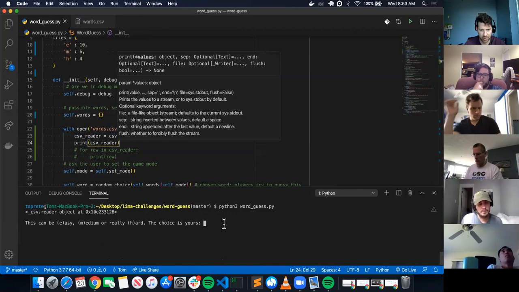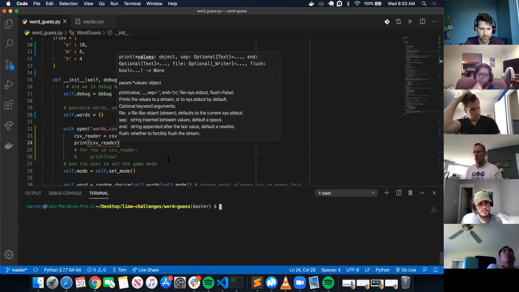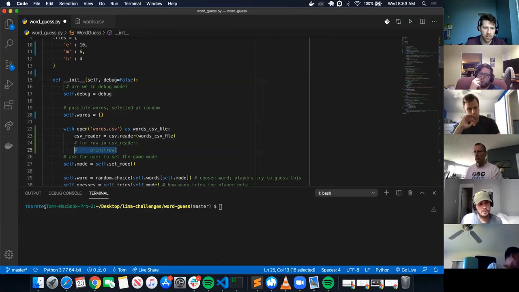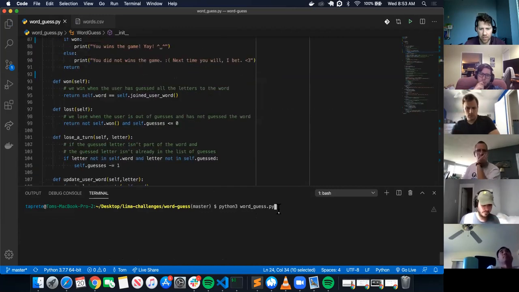So I can actually just exit out of it, clear. I'm going to uncomment that. So I can, for row in csv_reader, print the row. I'm going to run that and see what it looks like.